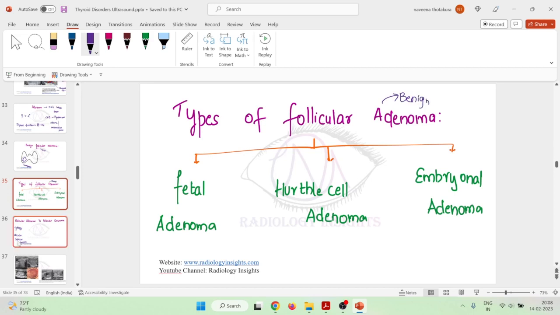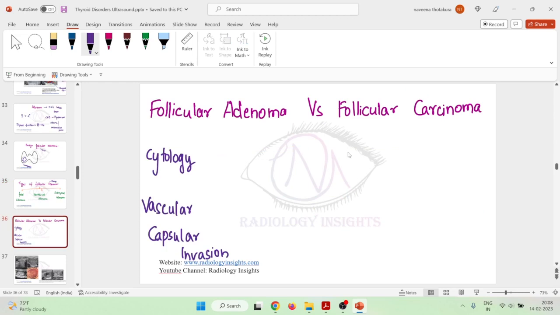There is a counterpart of this follicular adenoma which is called follicular carcinoma. So what is the difference between follicular adenoma and follicular carcinoma? How are you going to diagnose between them? The cytology features of both are the same. So FNAC looks the same for both, and you cannot differentiate these two disorders using an FNAC.